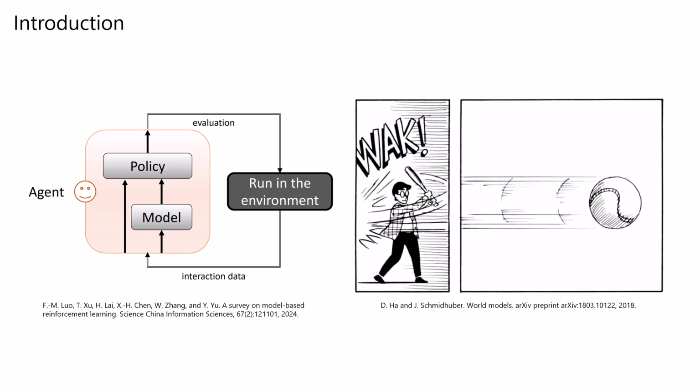Model-based reinforcement learning is a subclass of reinforcement learning where the agent constructs an internal model of the environment's dynamics and uses it to simulate future states, predict the rewards, and optimize actions efficiently.